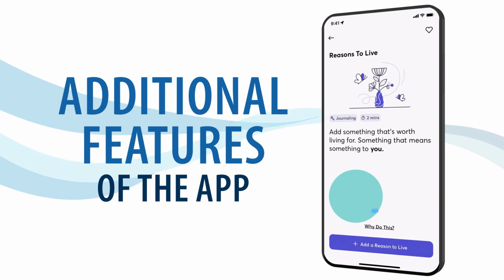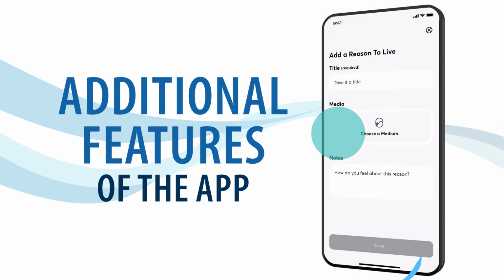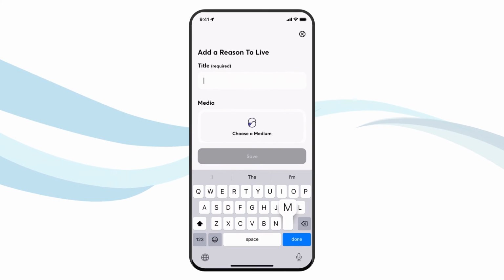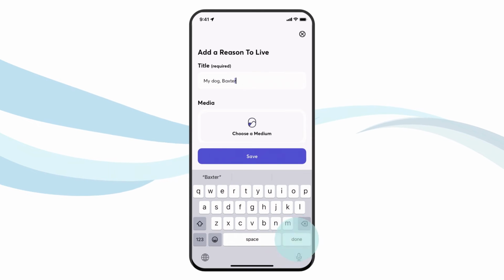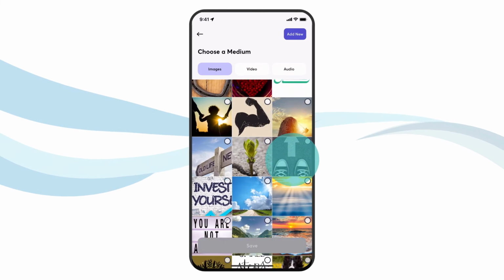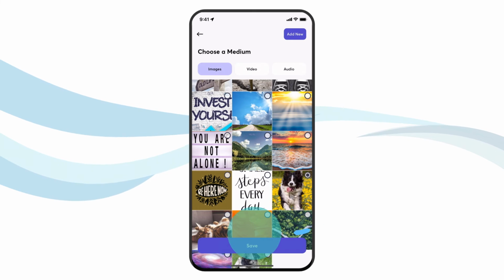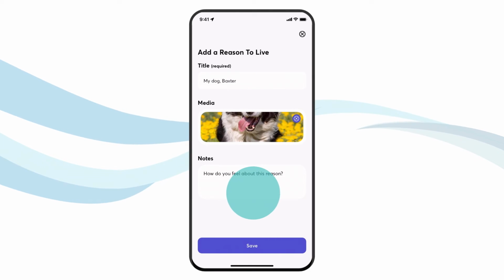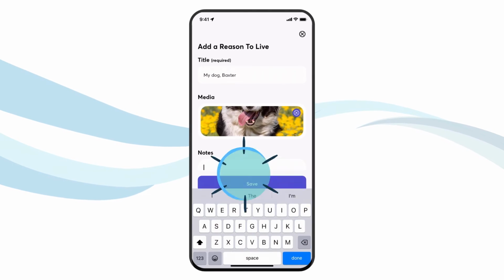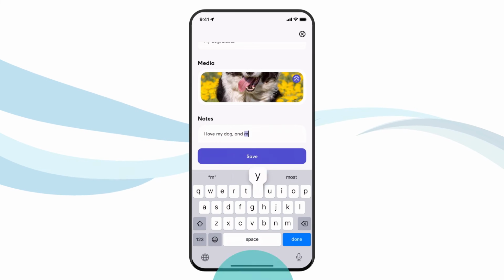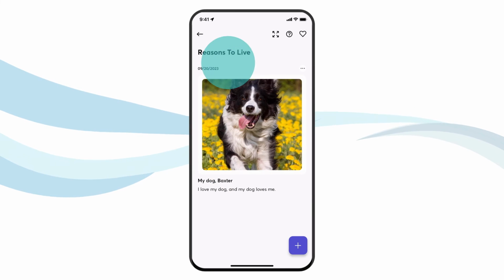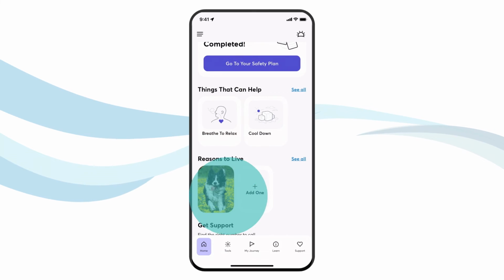In the Reasons to Live section, you can make a list of your own personal reasons to live. You can insert text, images, video, or audio. The app has several images and videos to choose from, but you can also upload your own from your camera roll. Be sure to add a note reminding yourself why you've chosen each reason and what it means to you.